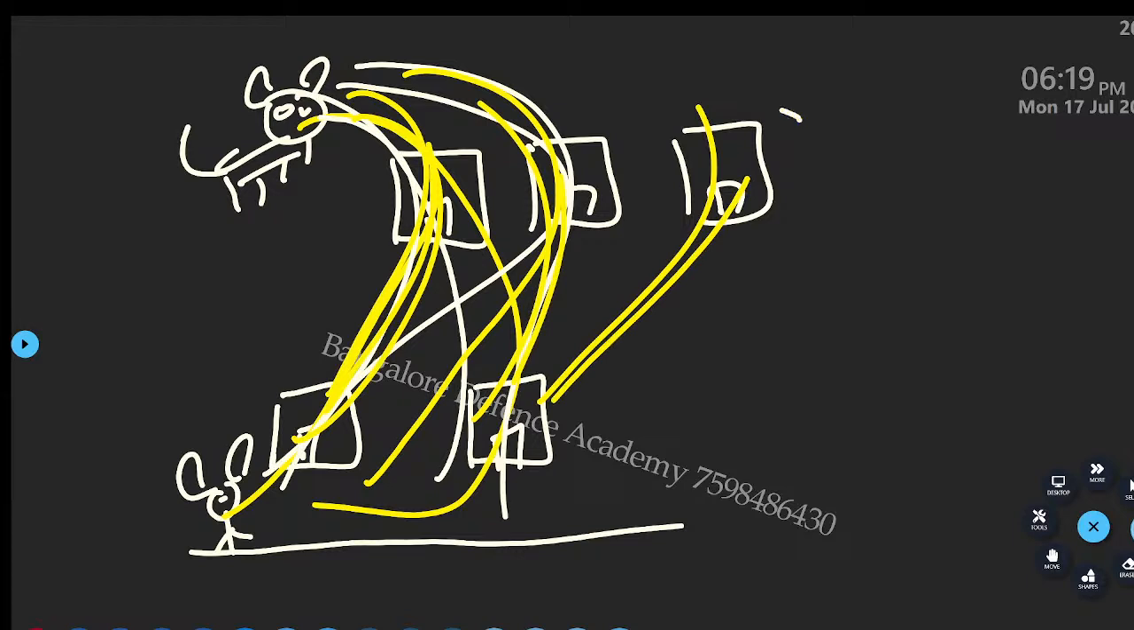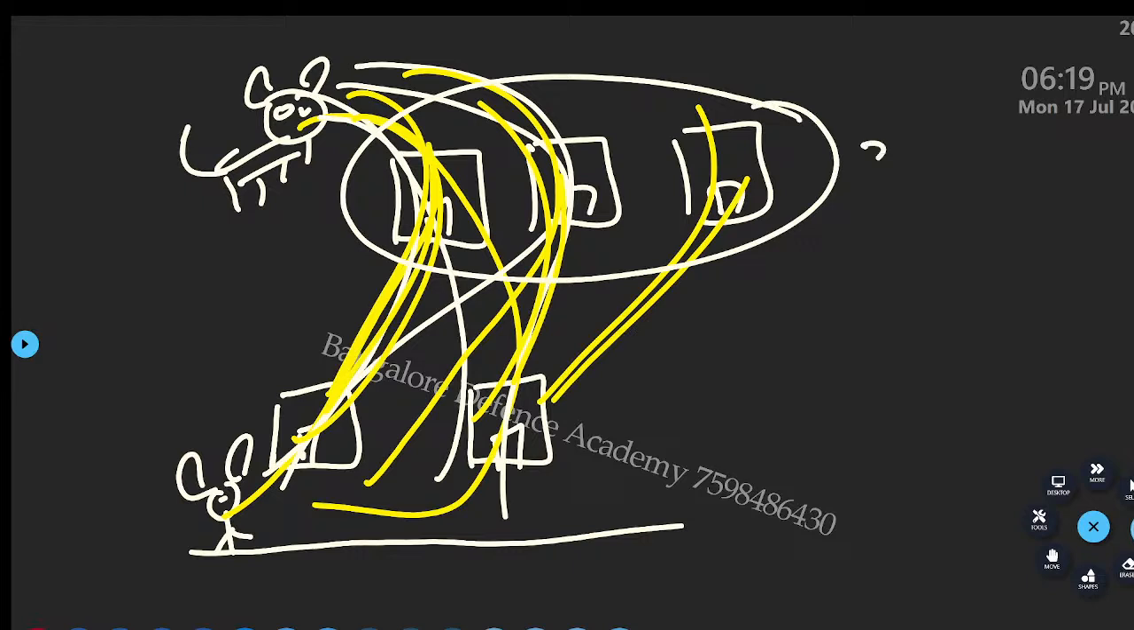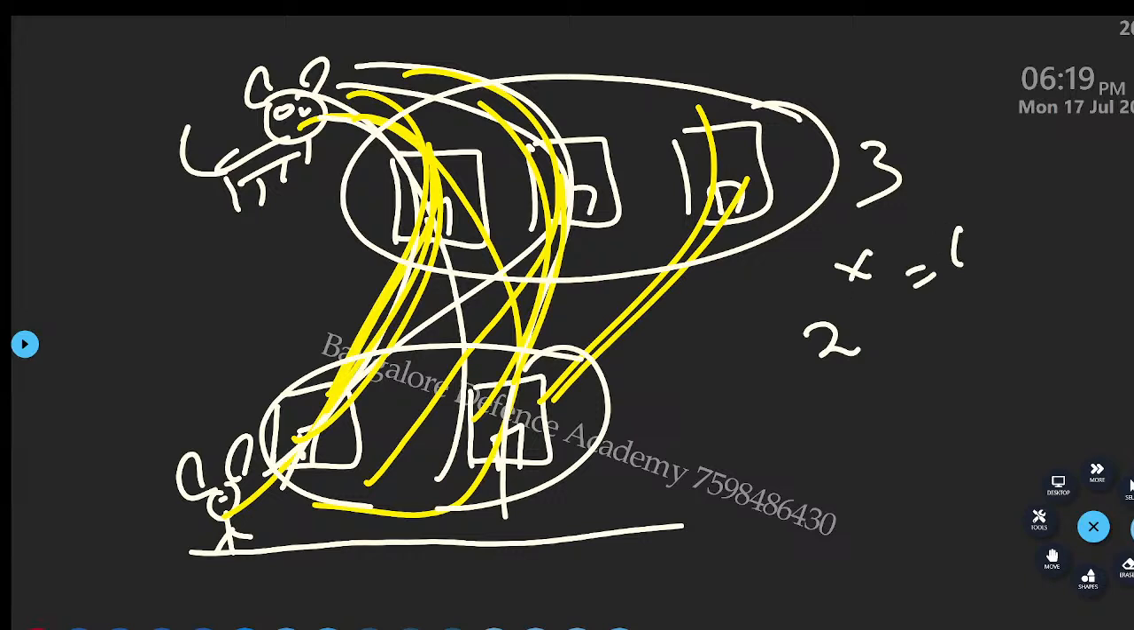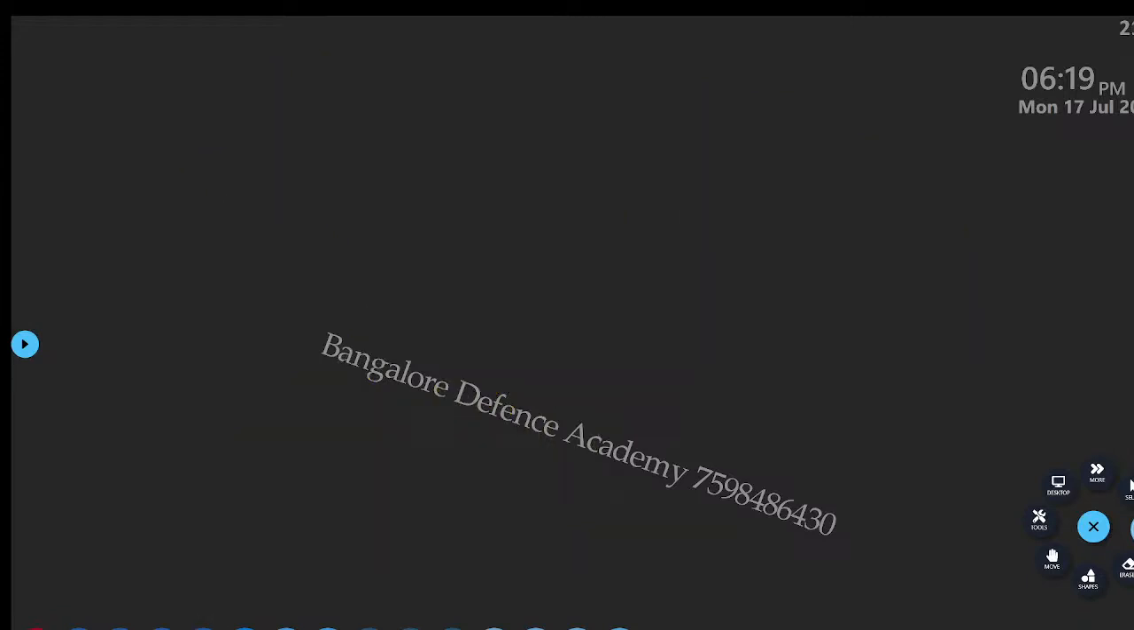What is happening here? How many houses do I have? 3. How many routes do I have? 2. What is 3 into 2? So you are just going to simply multiply. You're going to multiply. Okay, ready? Take down the question.